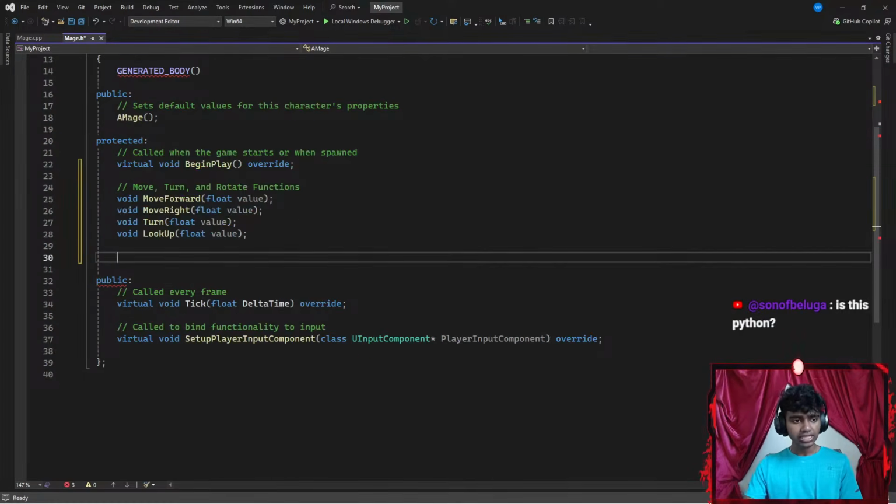Now, once I'm done with this, is this Python? Honestly, it is C++ using Unreal Engine.